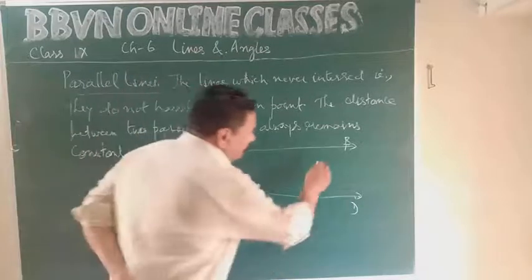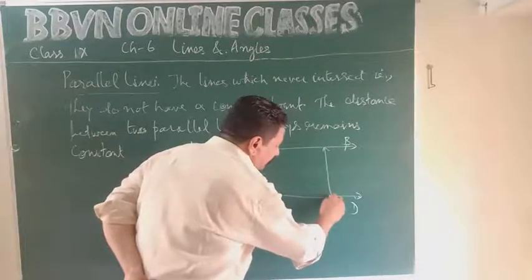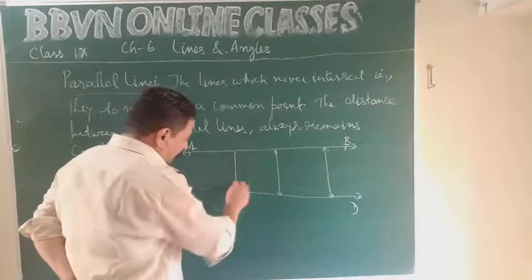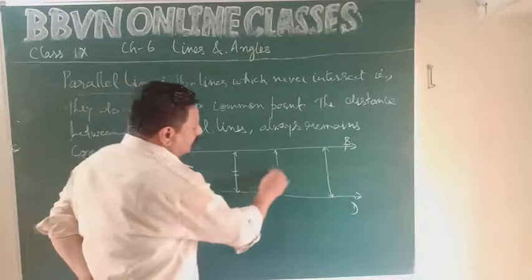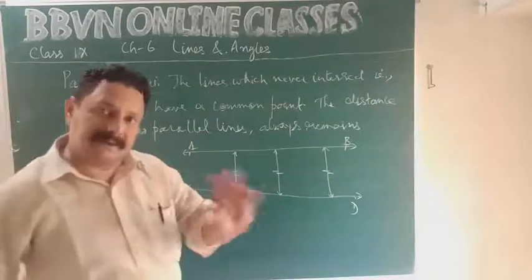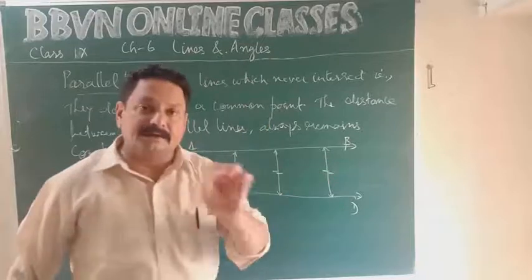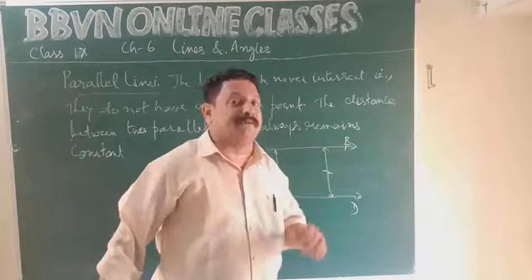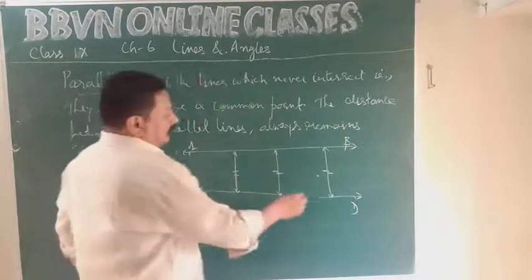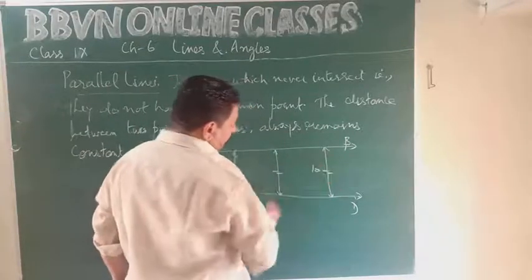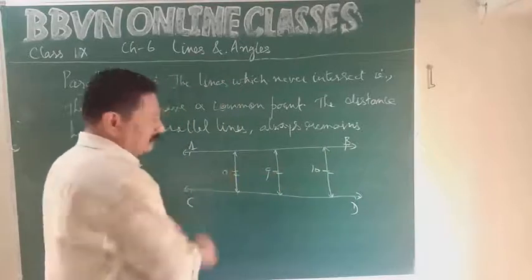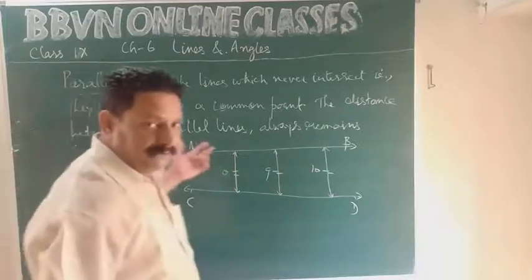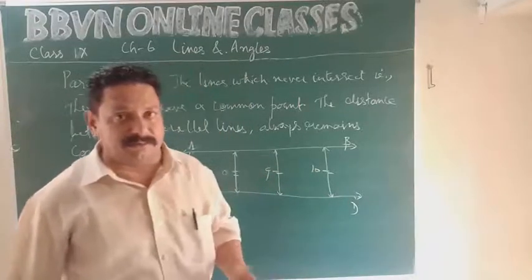And one more thing, the perpendicular distance between the lines. When I say distance between the lines, it always means the perpendicular distance between the lines. This always remains constant throughout the stretch. कहीं पर भी जाओ, दोनों lines के बीच का distance same रहेगा, constant. It is not going to change. क्योंकि अगर ये distance change होता गया, फिर वो lines parallel नहीं रहेगी. Say for example, here the distance is 10 meters, then it became 9 meters, 8 meters, gradually so on. So we can say that on the left side, when these lines move ahead, somewhere they are going to meet. So they are not parallel lines. If they are going to meet, they are not parallel.